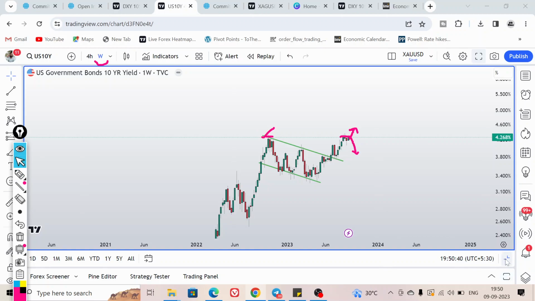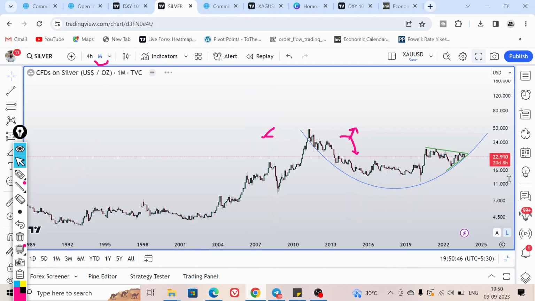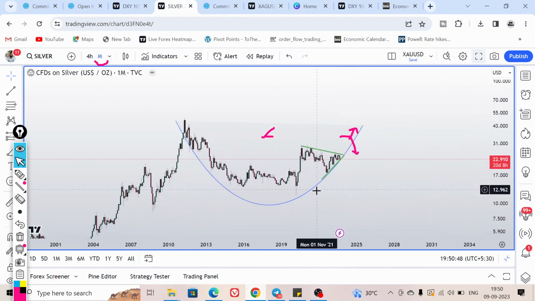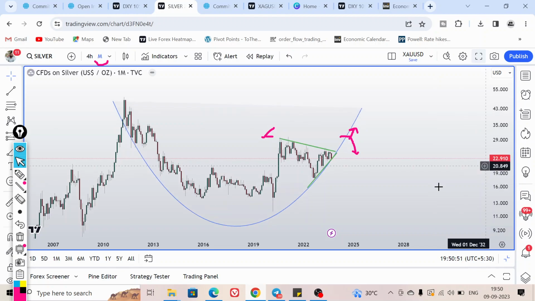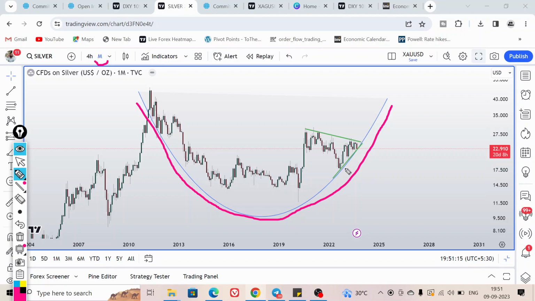Let's move on to the other chart, that is the silver. For silver, I'm going to discuss the monthly chart, and this is the scenario. On the monthly chart of silver, we have this cup structure, as you can see right over here. Under this cup pattern, you can see price respecting this lower structure and also forming this trend line.